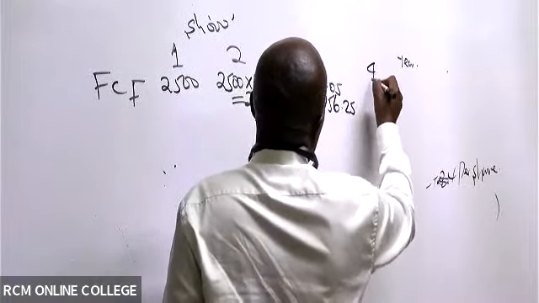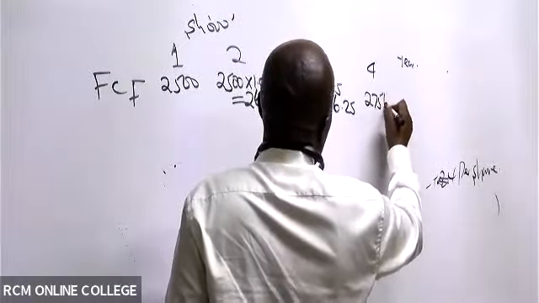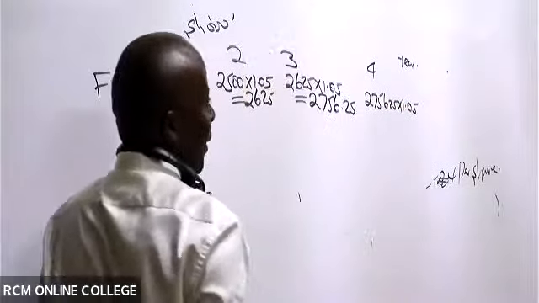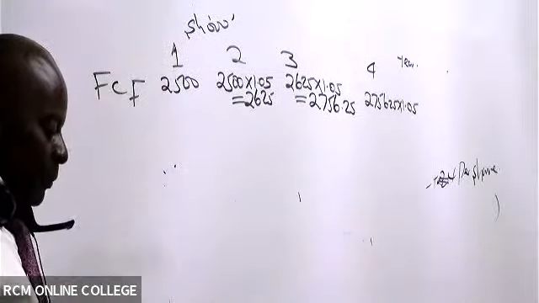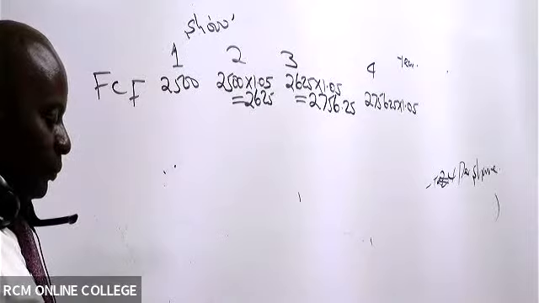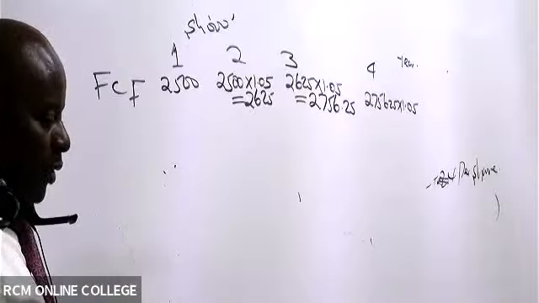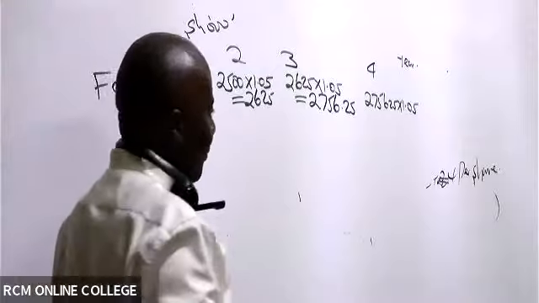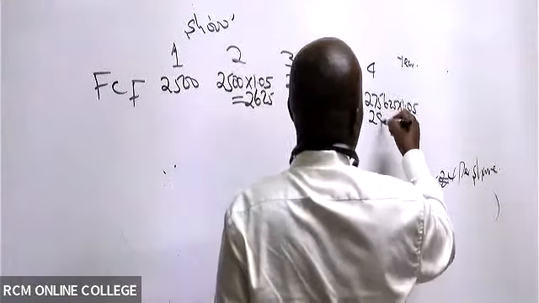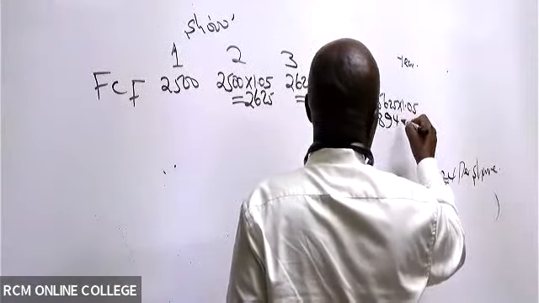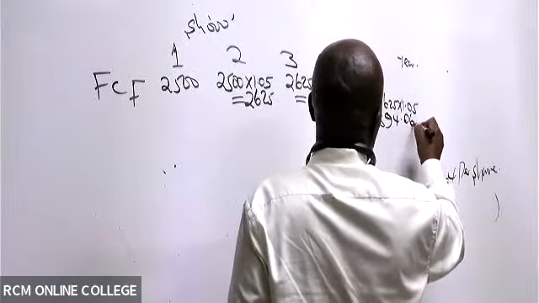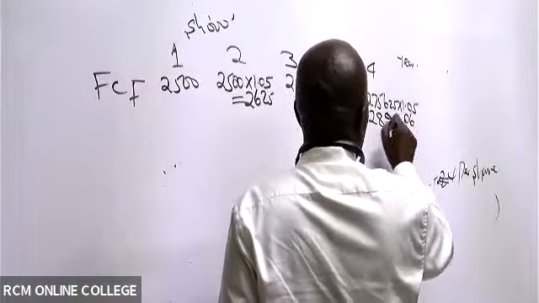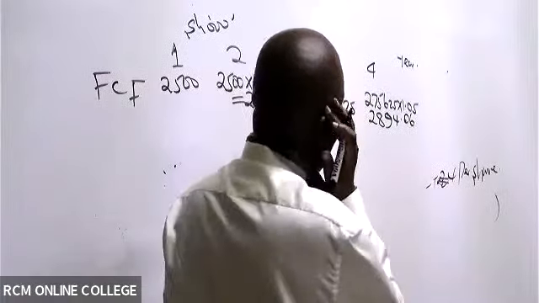And then year number 4, we have 2,756.25 again times 1.05, which will give us 2,894.06.